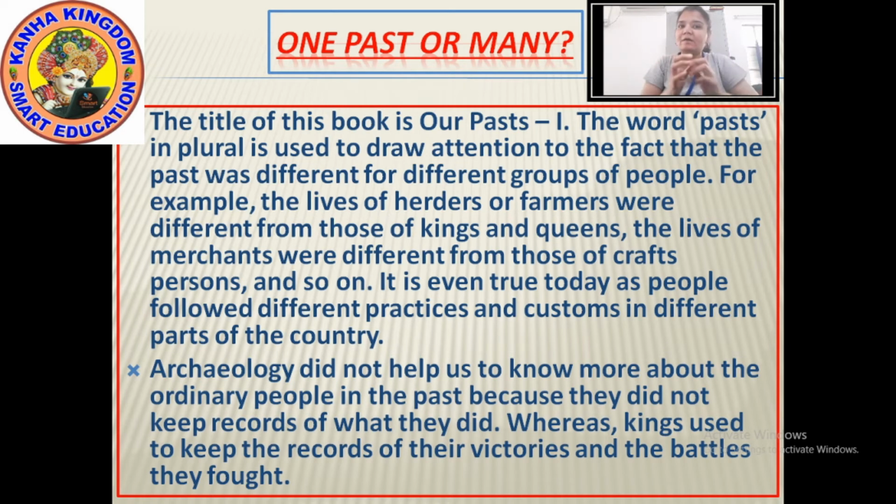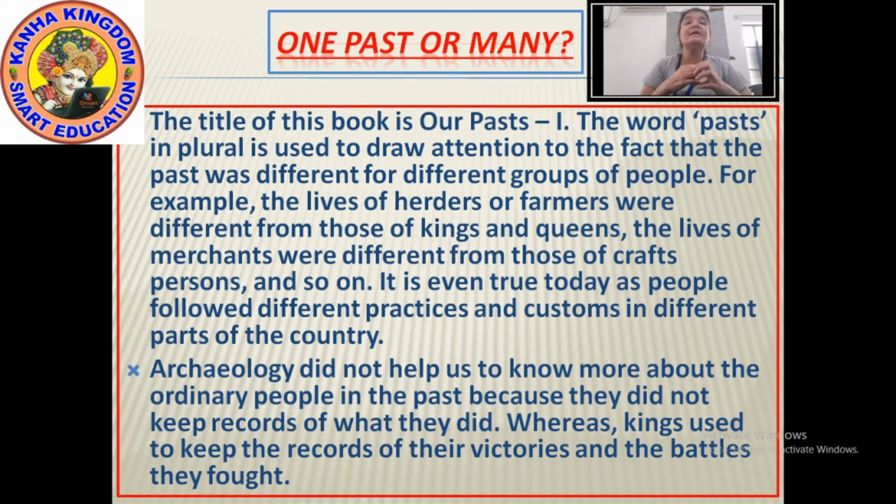Every people did not have the same past. Okay? So to draw attention means to put your attention on the things. The plural word past is being used. The fact that the past was different for different groups of people.